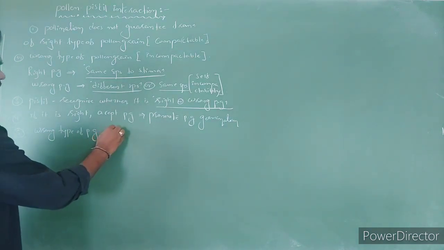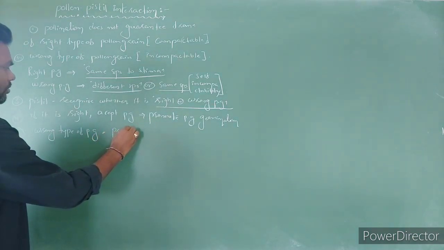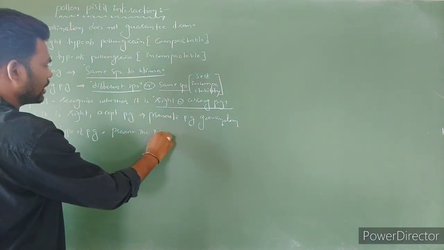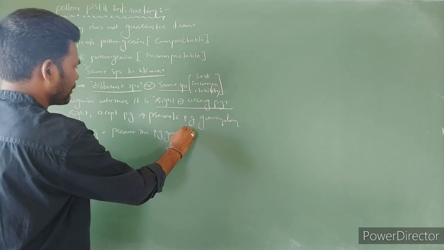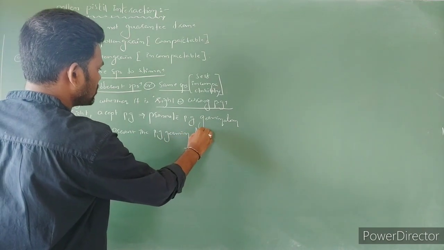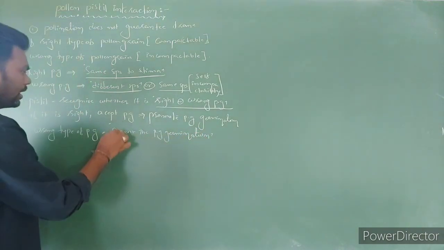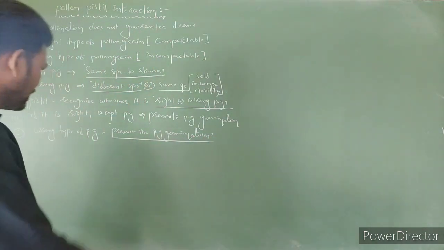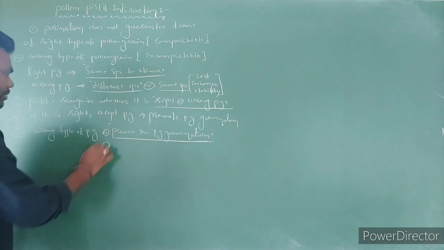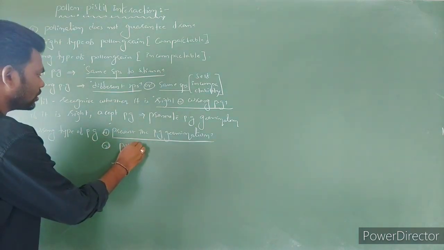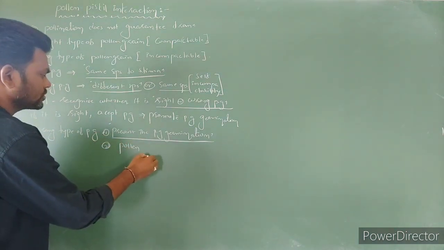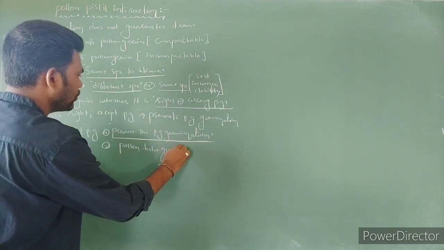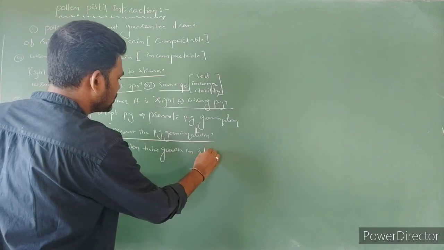it prevents pollen grain germination, which means it does not allow germination or inhibits pollen germination, and also inhibits pollen tube growth. If it is germinated, it inhibits the pollen tube growth in the stigma.